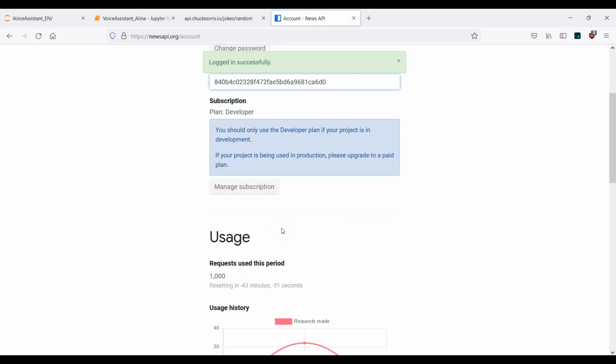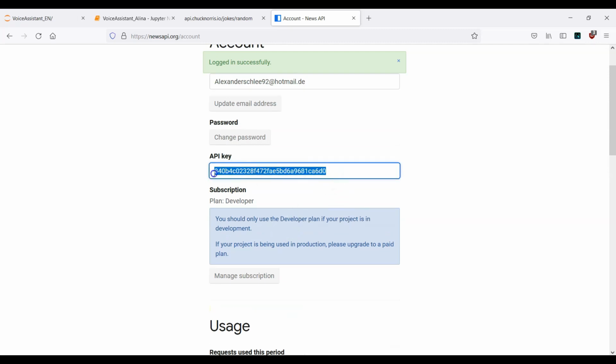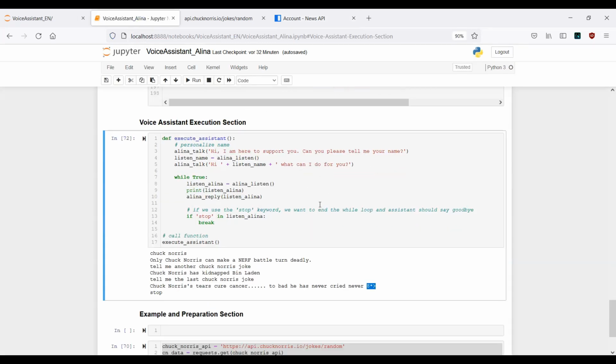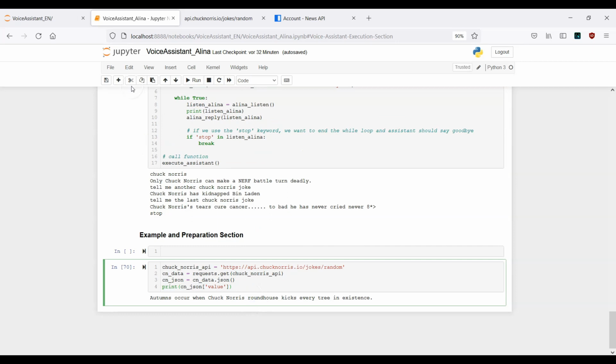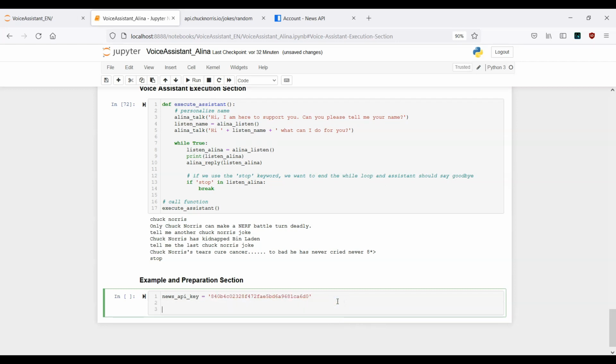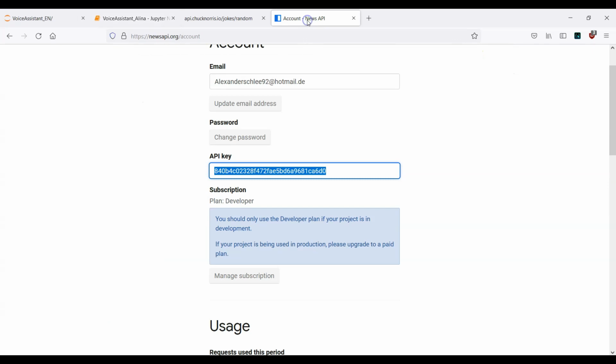For me, since I've already created an account, I will just go ahead and log in here. Here for me, this is my API key which I can use. So I will just copy it. Okay, go back to the notebook, and here again inside this preparation section, we will start trying to solve this requirement. Let's say it's news_API_key. Now let me store it inside this variable. This is actually step number 1.